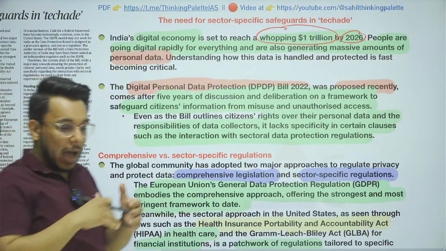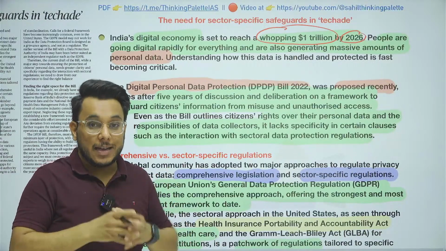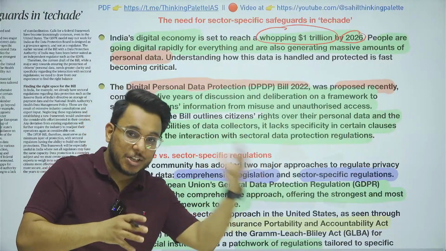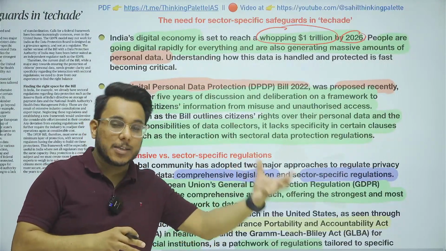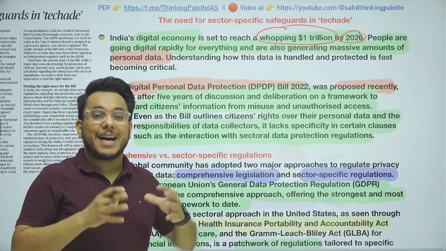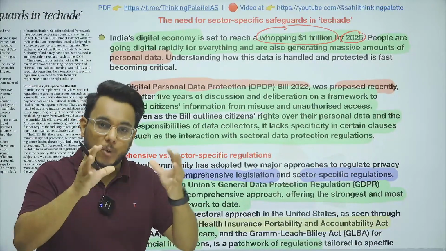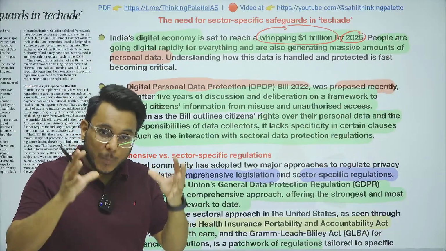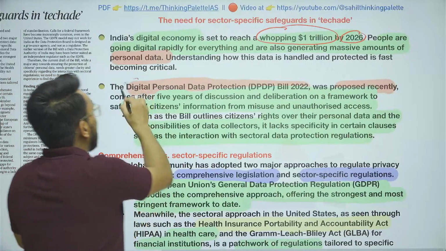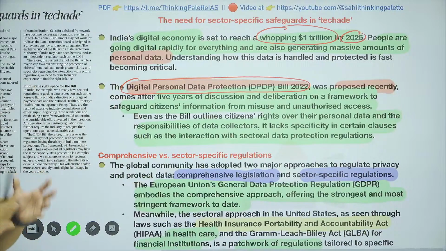Now, as people are using digital technologies, they are also creating a big digital footprint. They are creating a lot of trails of their personal data on digital platforms. That personal data is to be protected. Why? Because in India, under Article number 21, right to privacy has been declared as a fundamental right by Supreme Court in Puttaswamy judgment. So their right to privacy is to be protected. And for that protection, government has come out with the Digital Personal Data Protection Bill 2022.